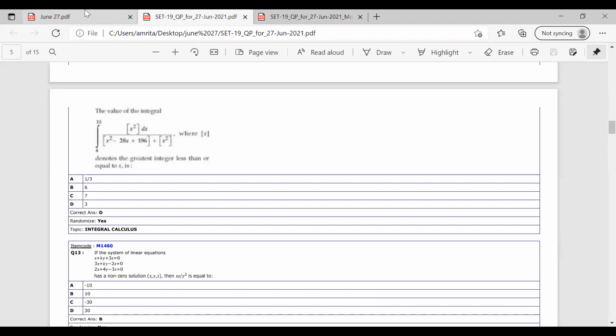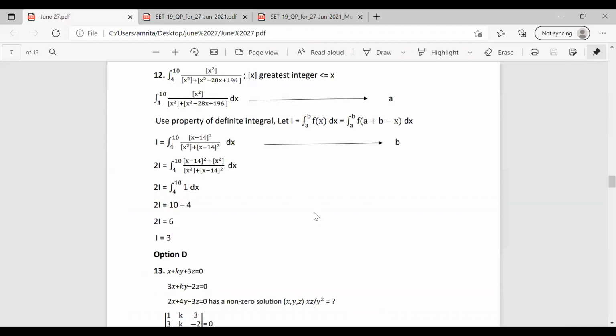So let's see how we can solve this question. So here, integral over 4 to 10 x square by x square plus x square minus 28x plus 196 dx. We can simply write this equation as equation A. Now we can use the definite integral property. We know that I is equal to integral of a to b f of x dx equal to integral of a to b f of a plus b minus x dx. So applying this formula in the above equation.